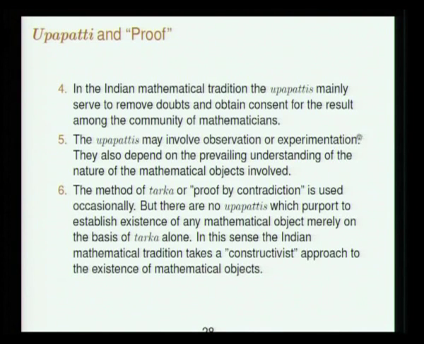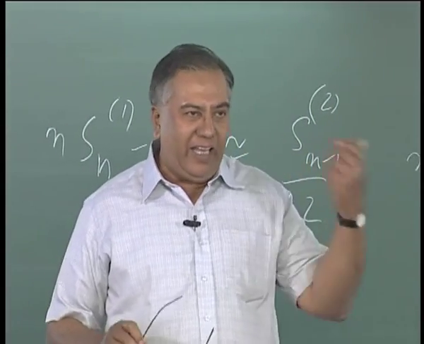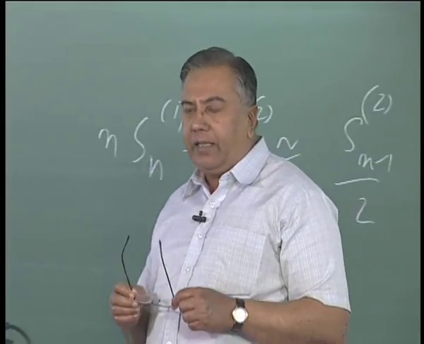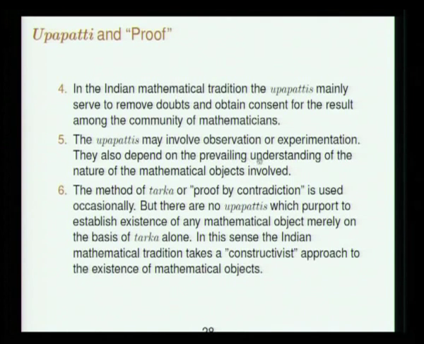Crucially, upapatti may involve observation or experimentation. It also may depend upon the prevailing understanding of the nature of the mathematical objects involved. So it is not purely a formal or abstract or non-empirical exercise. In that sense, mathematics was not thought of as a non-empirical science in India. Mathematical results did not have any other extra level of validity than results in other disciplines, where the results did depend upon observational validity of the result that was being enunciated. Only that you have some more logical argumentation to support your result is all that is perhaps extra.